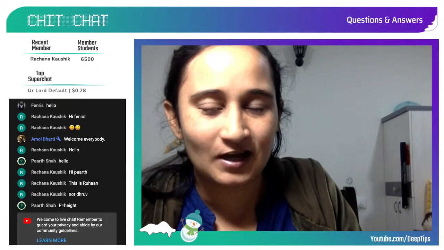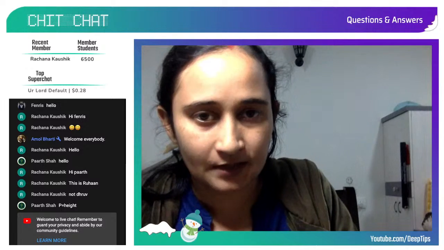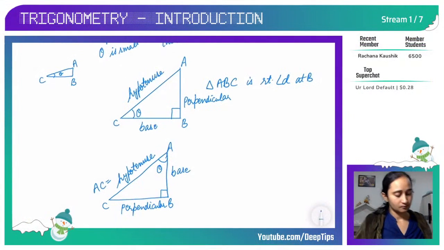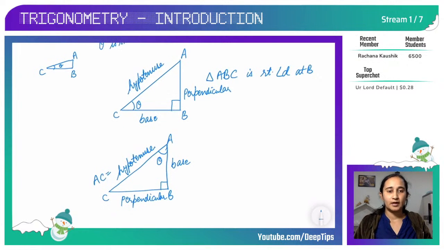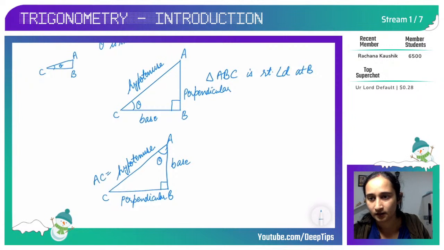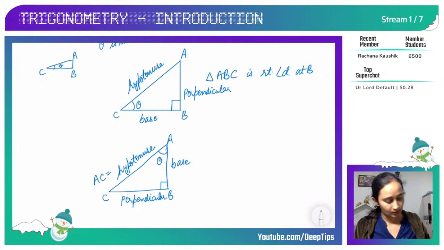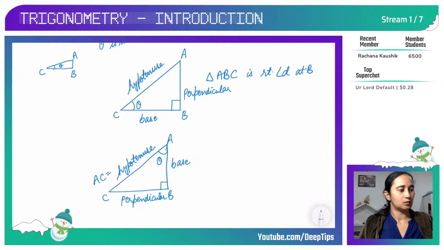Okay, so I hope children you are clear with this concept, how to identify the sides in a right angle triangle. This is the first segment of today's live stream class, how to identify base and perpendicular when the angle is given. Okay, yeah. Okay, so this is one thing.